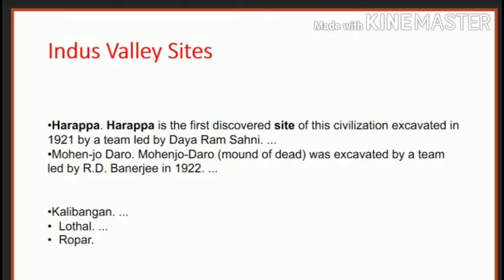The very first Indus Valley site that was discovered by Dayaram Sahani in 1921 was Harappa. Okay, and after him R.D. Banerjee discovered Mohenjo-daro in 1922, and similarly other sites were found at Ropar, Lothal, Kalibanga and many other places also on the bank of the river Indus and its tributaries, right? And the coins and the other material that were excavated from the Harappan civilization in Punjab, right now in Pakistan, proved that it belonged to the Indus Valley civilization.